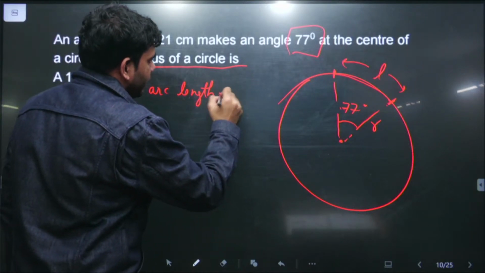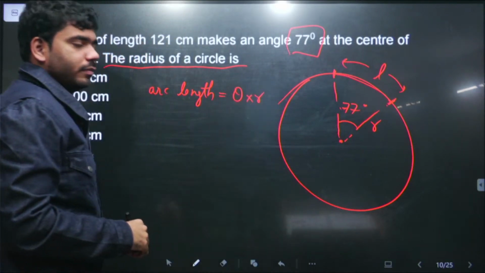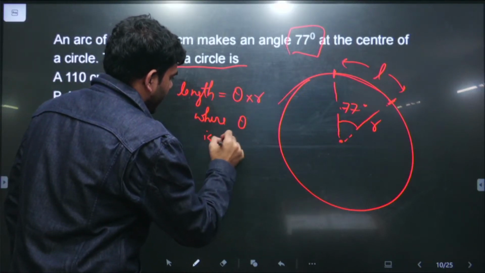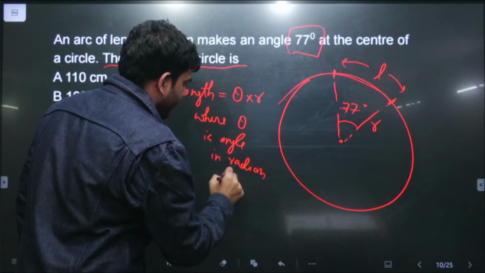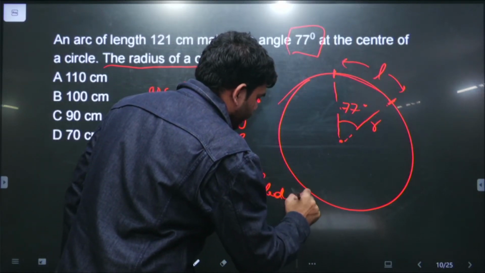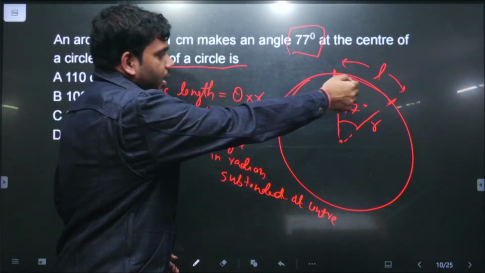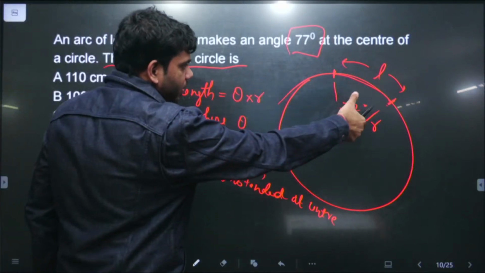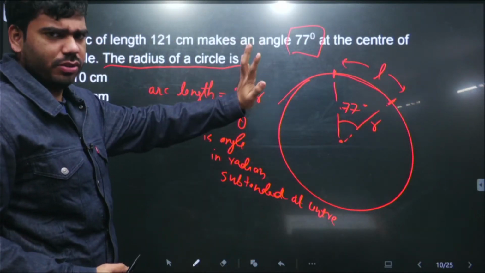Arc length is equal to theta into r, where theta is the angle in radian subtended at the center, that is, the angle that this arc is subtending at the center. Then r into theta will give us the arc length. Here we know this angle, we know this arc length, and we just need to find this radius. So using this formula, it is a very direct question.